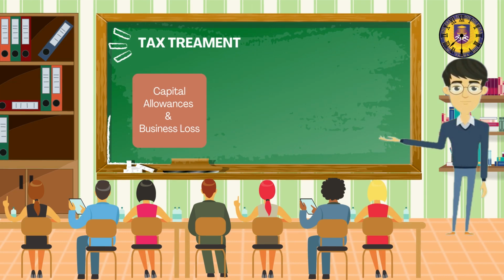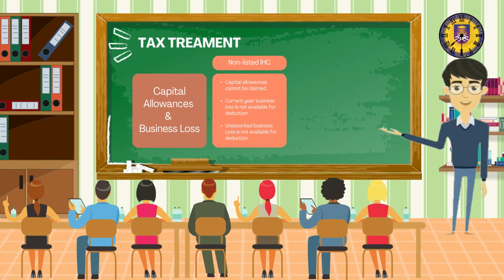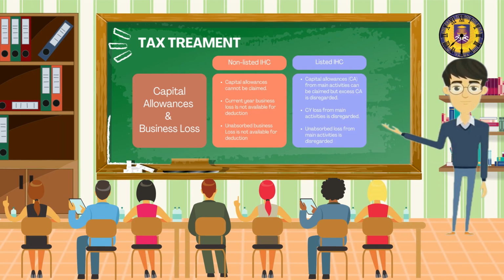Capital allowances and business loss for non-listed IHC. Capital allowances cannot be claimed. Current year business loss is not available for deduction. Unabsorbed business loss is not available for deduction. For listed IHC, capital allowances from main activities can be claimed, but excess capital allowances is disregarded. Loss from main activities is disregarded. Unabsorbed loss from main activities is disregarded.